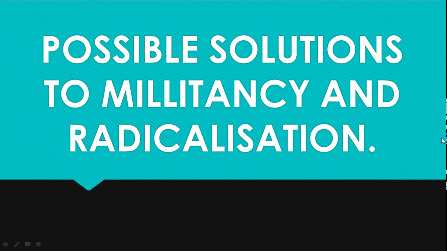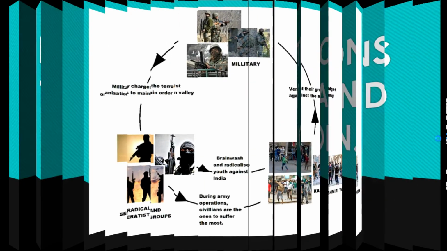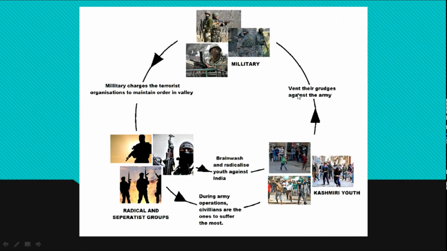Next, the possible solutions to militancy and radicalization. Now this is a chart that I prepared. There are basically three stakeholders: the military, the radicals and the Kashmiri civilians. So what happens is, to curb these radicals and terrorists, the army has to launch operations against them. During these operations, the civilians are the ones who face the most difficulties, because they have internet shutdowns, power cuts, curfews and all. So these are the people who suffer the most.